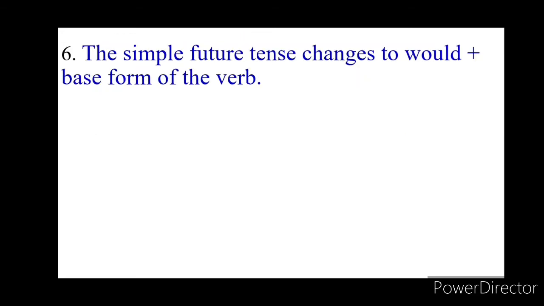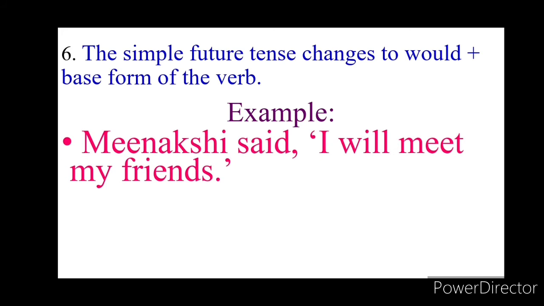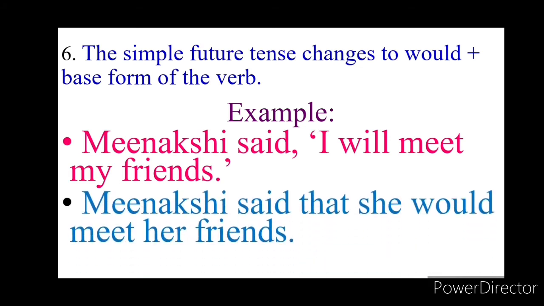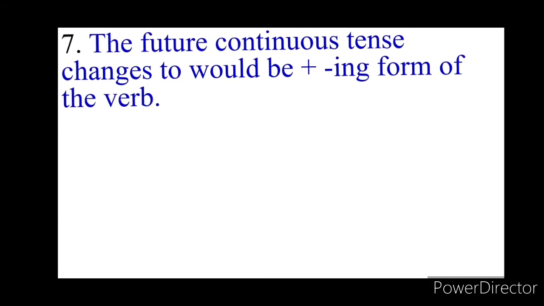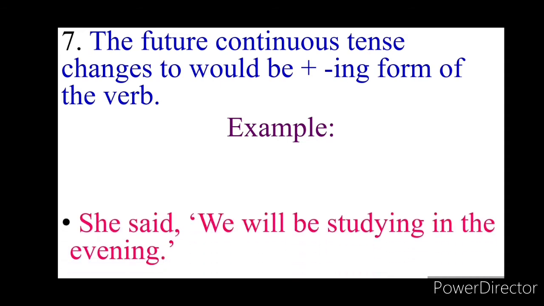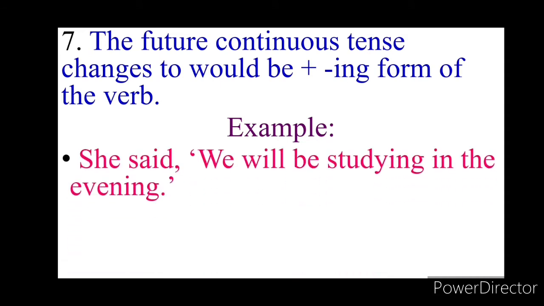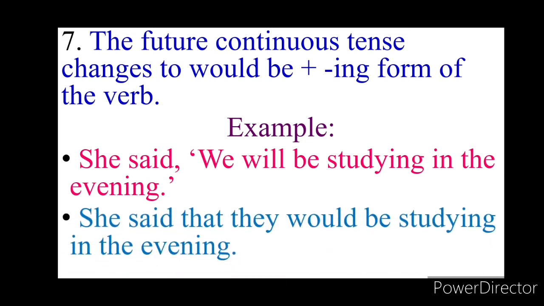The simple future tense changes to "would" plus the base form of the verb. Example: Meenakshi said, "I will meet my friends." In indirect speech, it is: Meenakshi said that she would meet her friends. The future continuous tense changes to "would be" plus the ing form of the verb. Example: she said, "We will be studying in the evening." Indirect speech, she said that they would be studying in the evening.